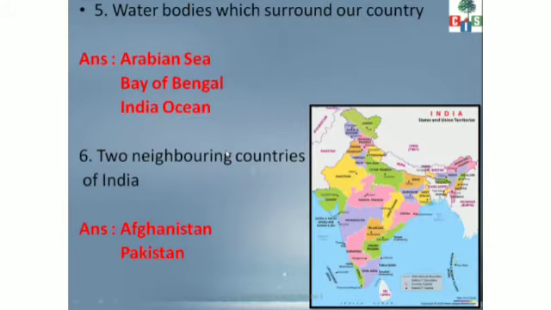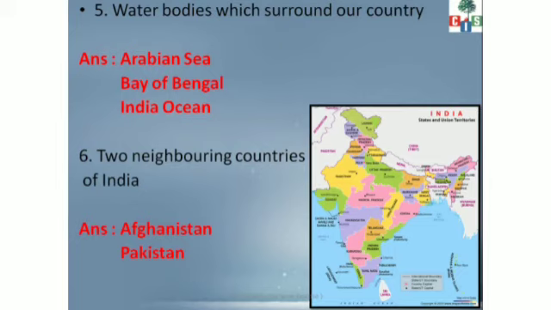Now we'll go ahead. Water bodies which surround our country. हमारे country में water bodies three sides पे है, उसके नाम लिखने हैं. So you have to mark them on the map. West में Arabian Sea, there is Bay of Bengal in the east and Indian Ocean in the south. I hope it is clear. Arabian Sea in the west, Bay of Bengal in the east and Indian Ocean in the south. You can color it with blue color also if you want to do the coloring, and write it properly and mark these water bodies.